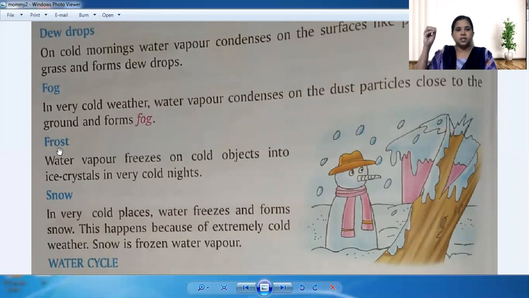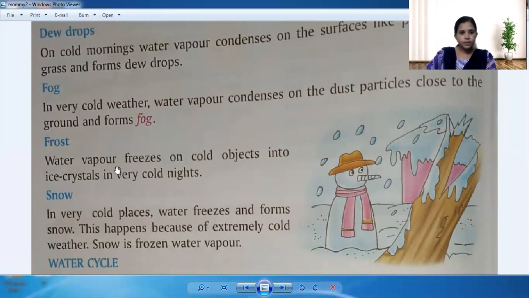So when the water freezes, you can see that frost. So water vapor freezes on cold objects into icy crystals on a very cold night. So that is called the frost. You can observe this type of thing in a very cold region. So when you go to America and all, you can observe such weather. There we can see the frost everywhere outside.